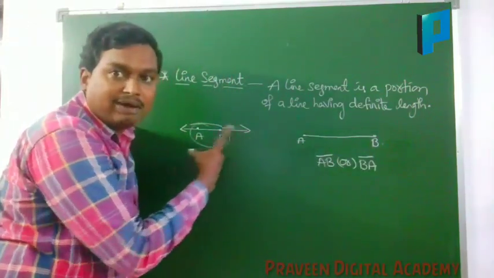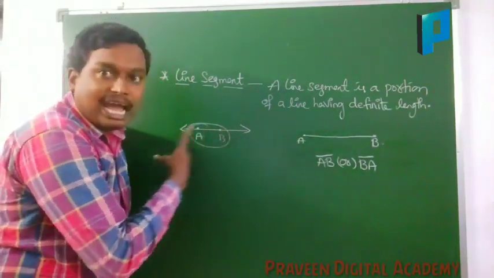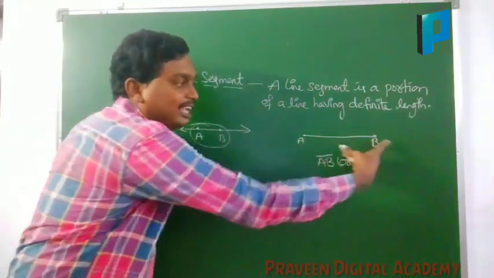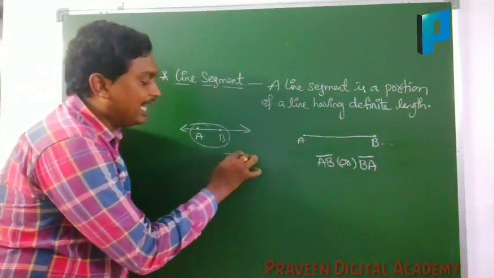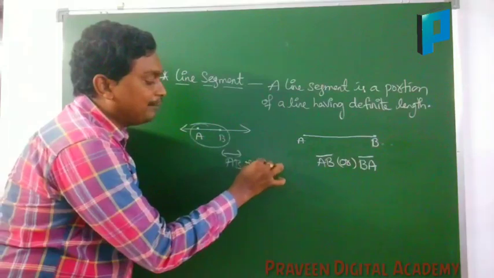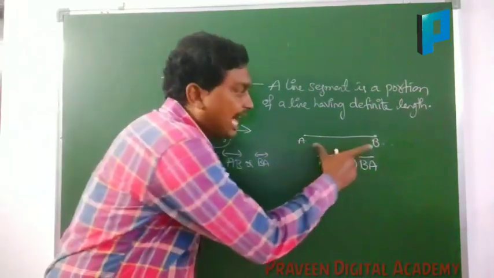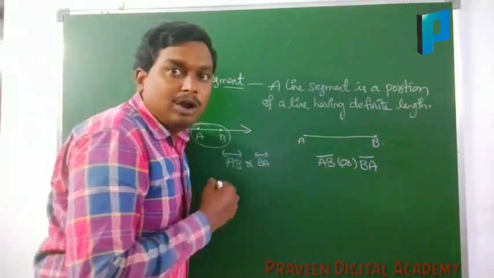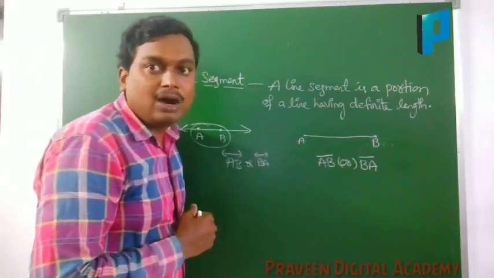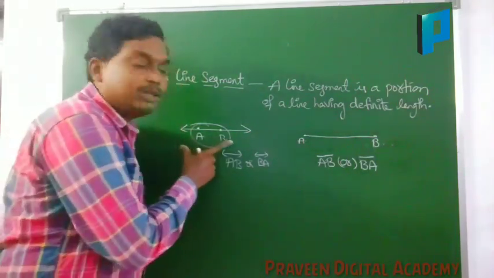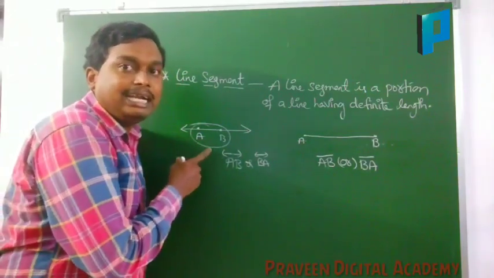Here a line will not have a definite length. Here a line segment will have a definite length. Here a line has no end points. Here a line segment has two end points. Here a line is represented by line AB, or you can represent it by line BA. Here a line will have both ends undefined. A line segment will not have breadth and thickness, but only length. Come to the line, the line will have length but not thickness and breadth.